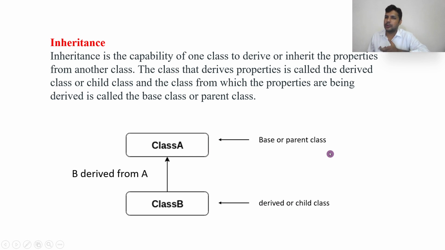We can also call them superclass and subclass. B is derived from A, where A is the parent or base class and B is the derived or child class. Generally, the child inherits properties from the parent.